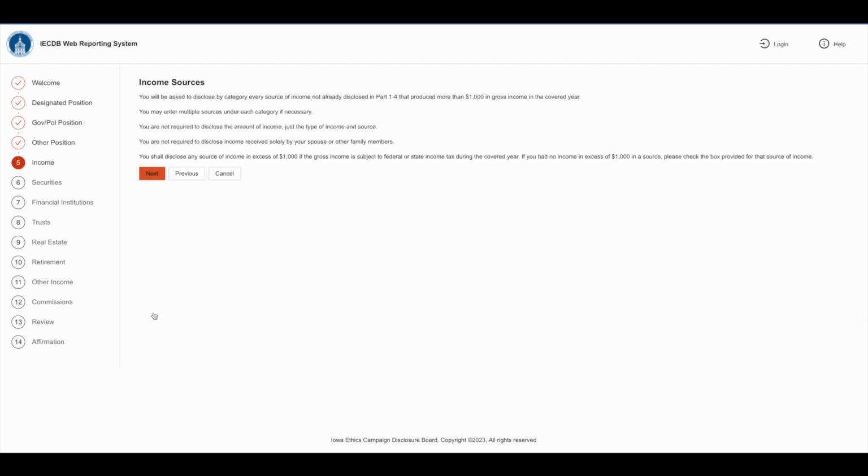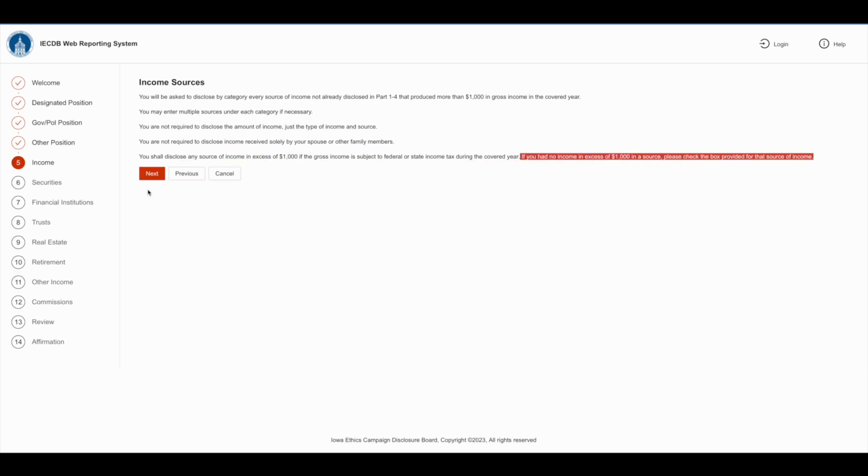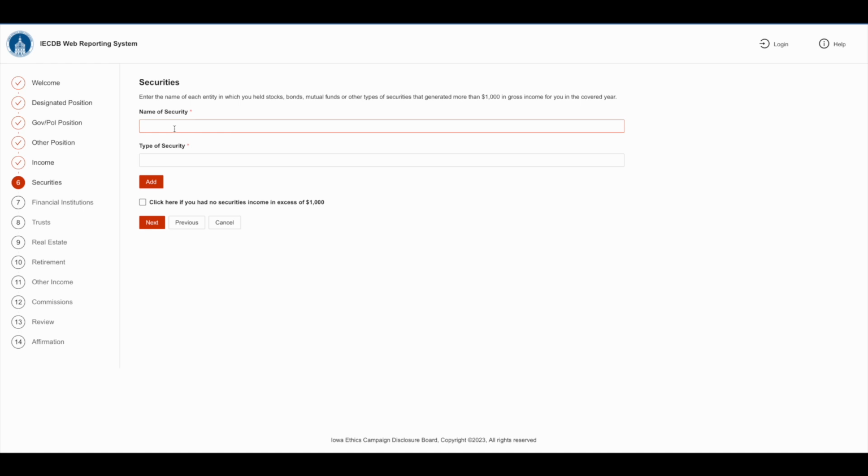Now for sources of income, you're going to be asked for each different category whether or not that category has produced more than $1,000 in gross income for the covered year. You are not required to disclose the amount of income, just the type and the source. If you had no income in excess of $1,000 for a particular source, check the box and move on.